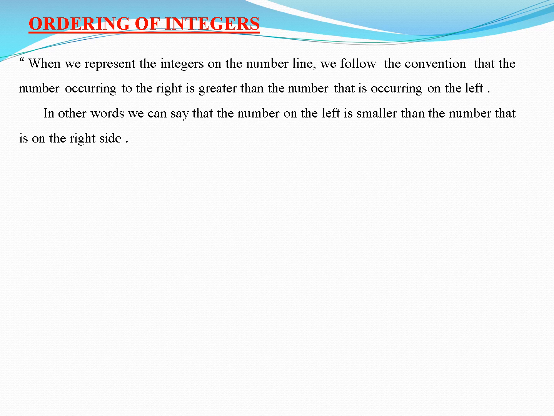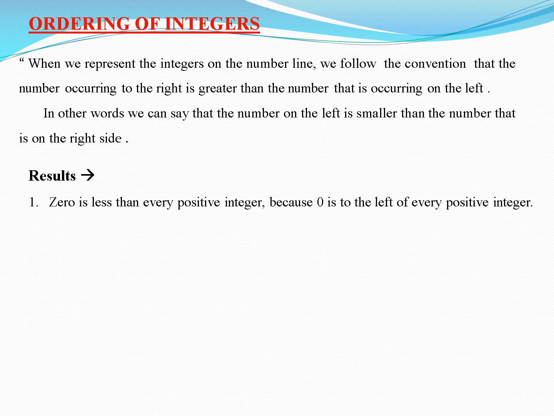Now the next topic is ordering of integers. When we represent integers on the number line, we follow a rule, a convention: the number that is occurring to the right is always greater than the number that is occurring on the left. In other words, the number on the left is smaller than the number on the right side. Here are a few results that you can see.